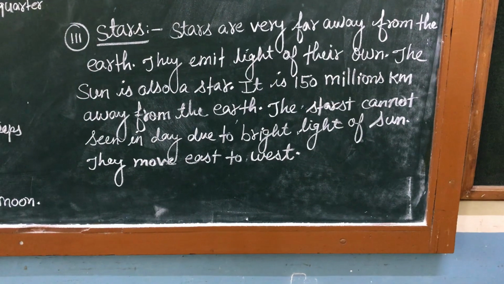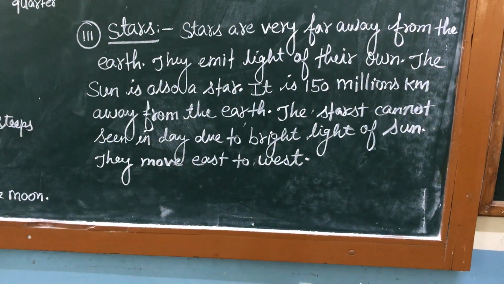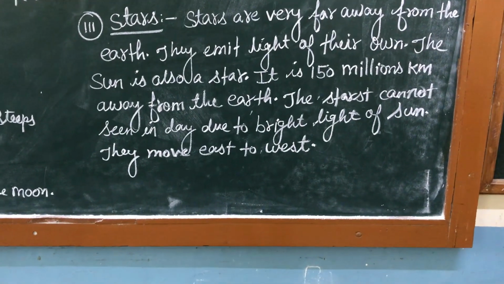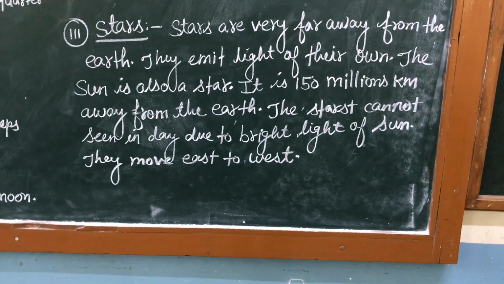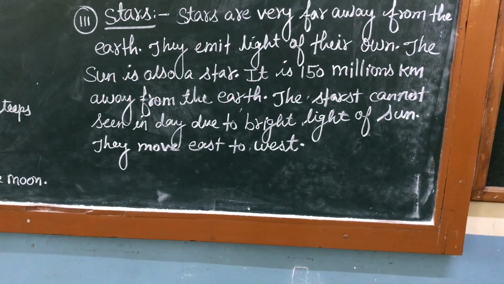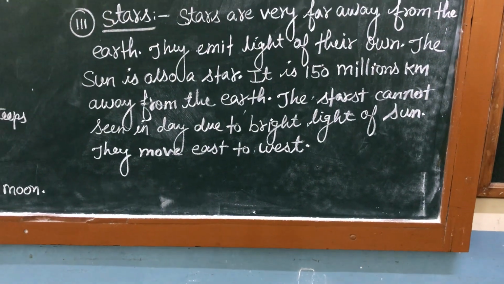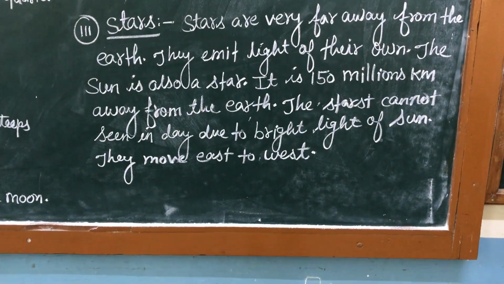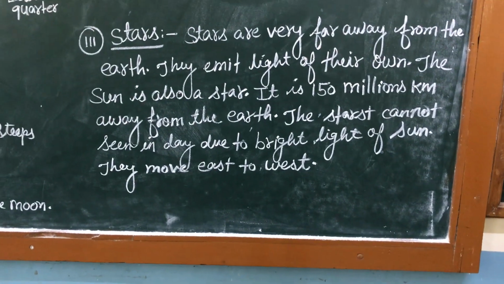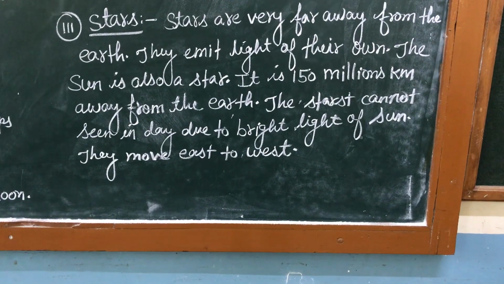We know that stars emit their own light. They are luminous objects. Some stars appear bright and some appear fainter when seen from the surface of the earth. This is known as the twinkling effect of stars. Another thing about stars is that they are seen at night only, not in the day.